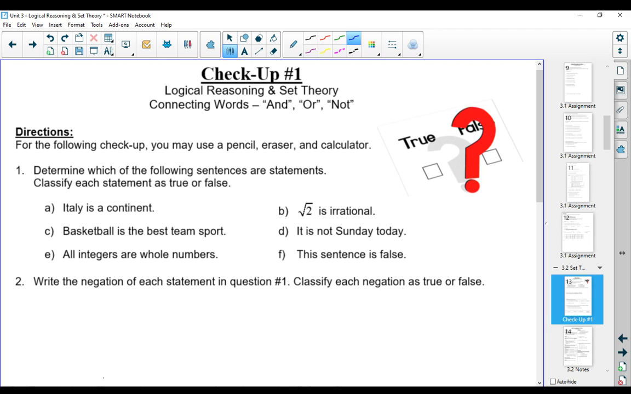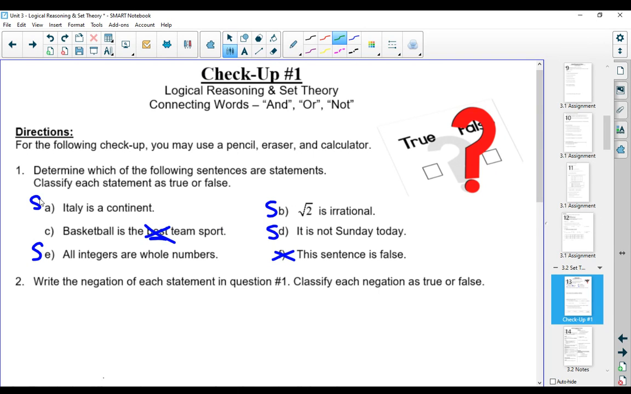So I'm going to go through and check off the sentences that are statements. B is not a statement because it says basketball is the best team sport. This is a matter of opinion, not something that could be declared as fact. And so C is not a statement. F says this sentence is false. Well, this is an ambiguous case. There's no way to determine if it's true or if it's false. It's just a sentence, so it's not a statement.